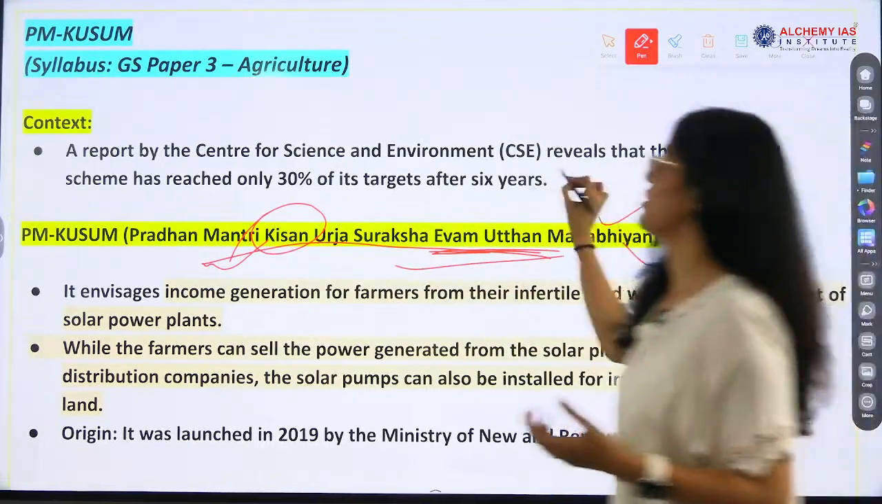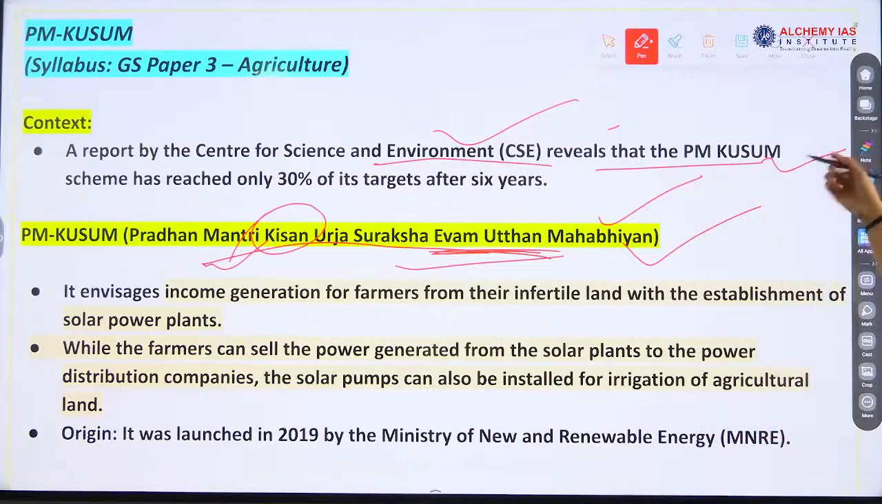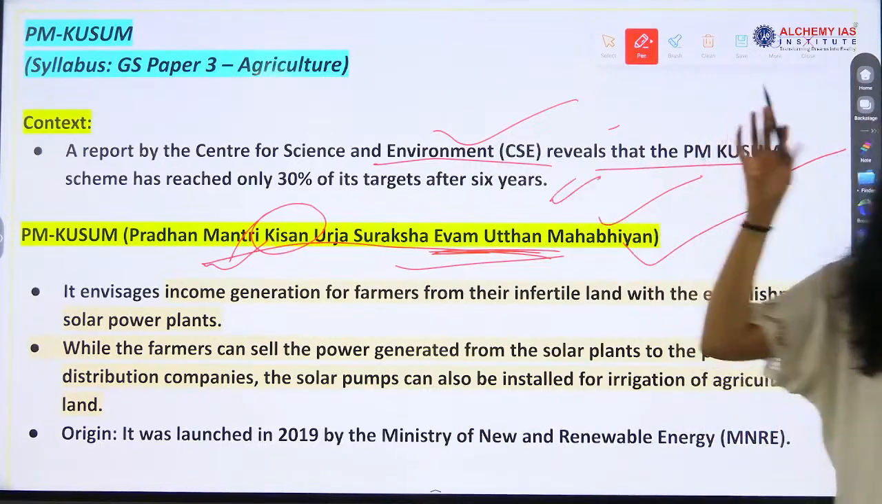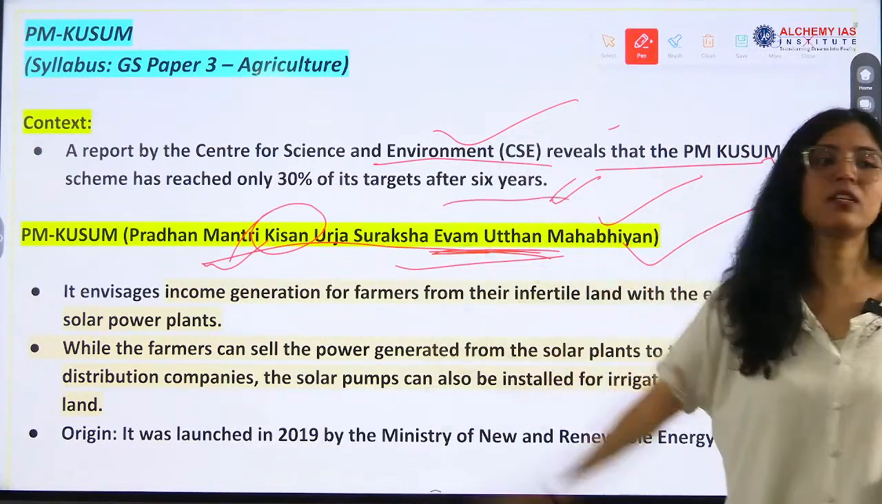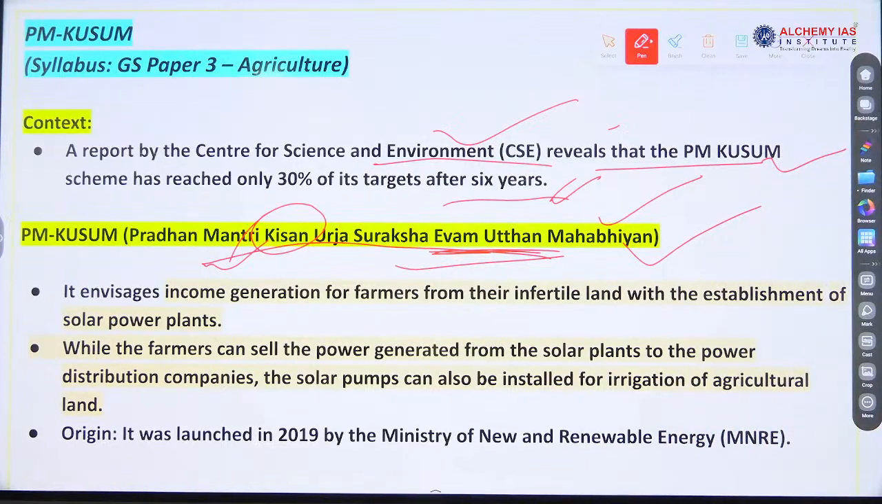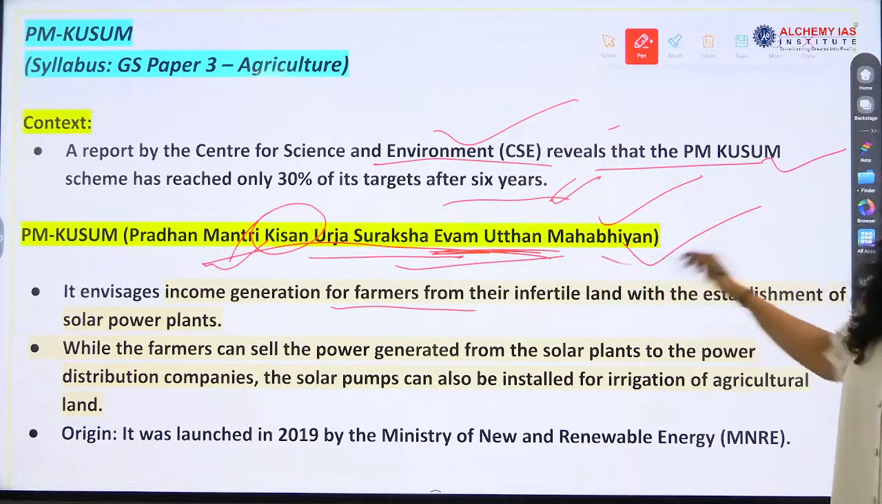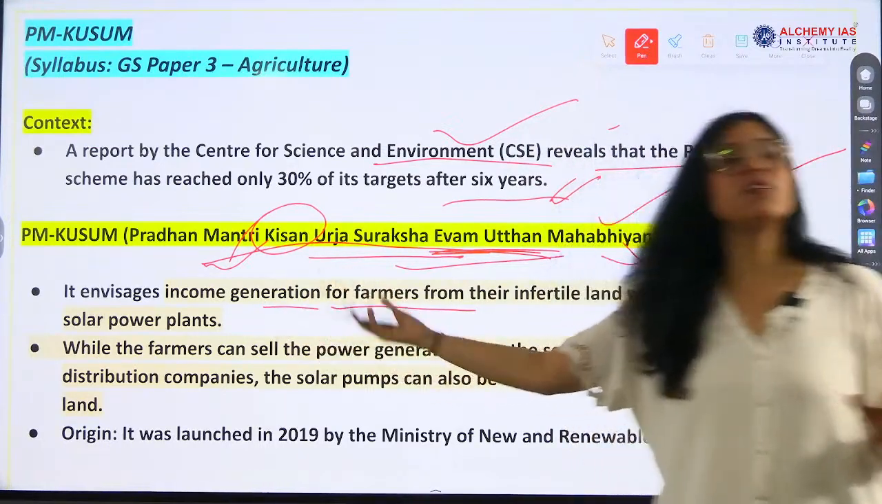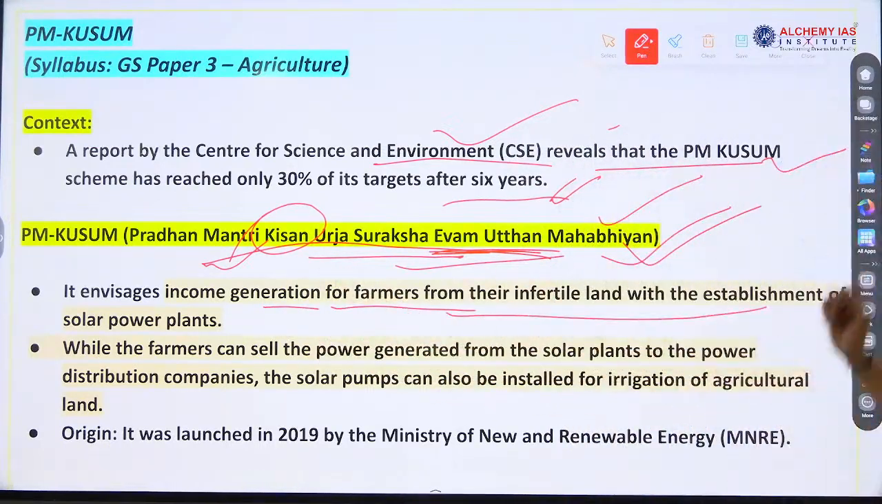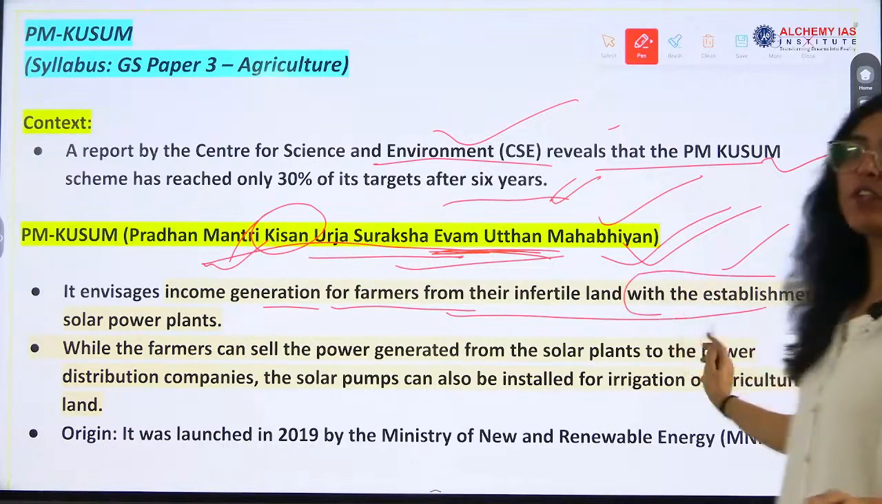A report by the Centre for Science and Environment reveals that the PM Kusum scheme has reached only 30% of its target. So this is concerning, right? That is why it is in the news. We already have seen the full form. It envisages income generation for farmers from their infertile land, right? How? With the establishment of solar power plants.